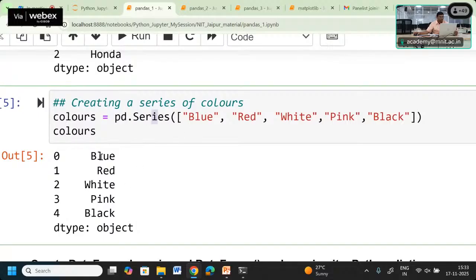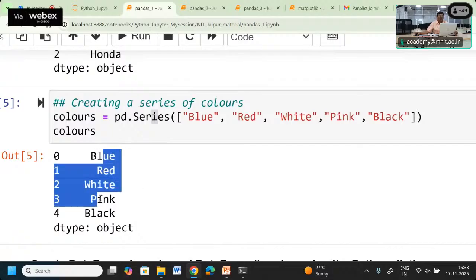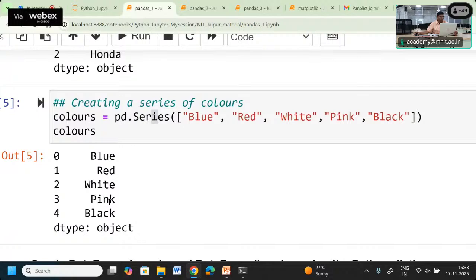So now you can observe here we are getting a series having a single column and multiple rows: blue, red, white, pink and jacket. So this is going to become one object.